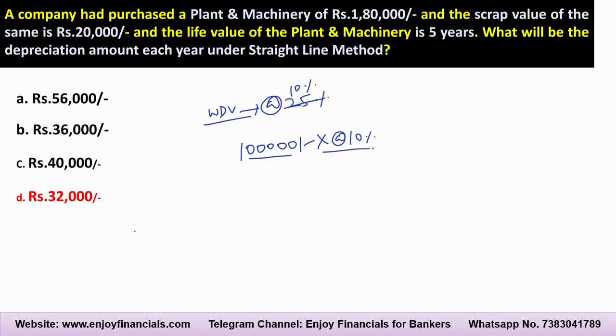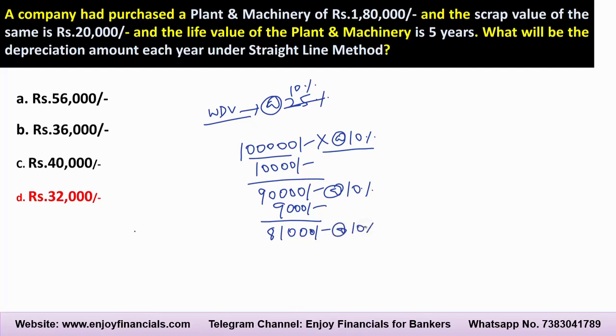So 1 lakh's 10% is how much, friend? 10,000 rupees. So the net present value of the plant and machinery will become how much? 90,000. Next year we will provide depreciation at 10% on the NPV, so the moment we provide the 10%, we will debit it, and the value becomes 81,000. Generally in the WDV case, again in the third year we will provide the depreciation at 8,100 rupees. So likewise it will keep on reducing on the net block.